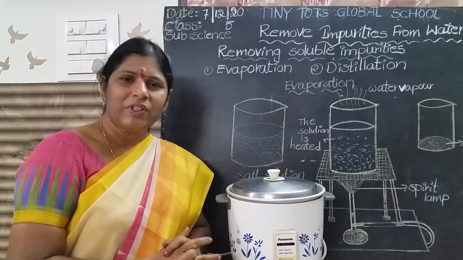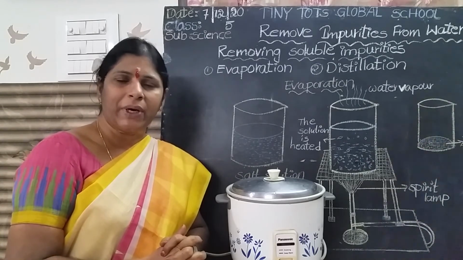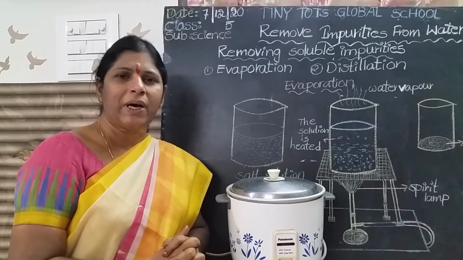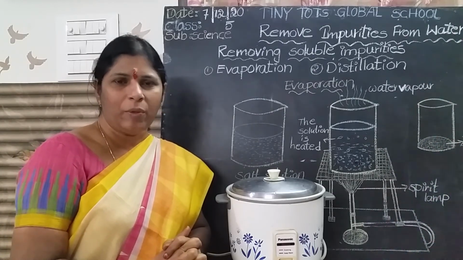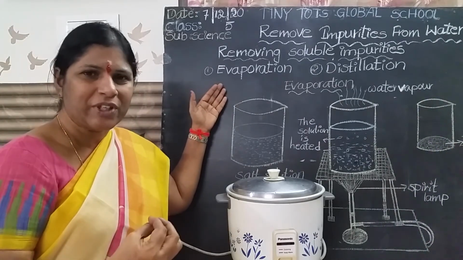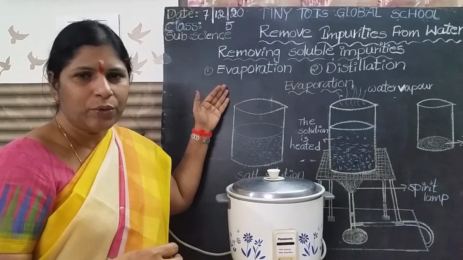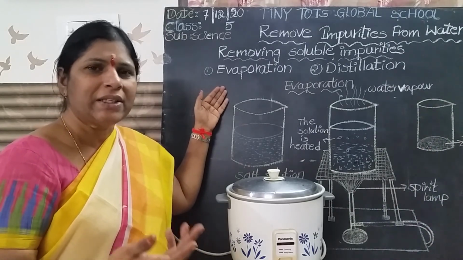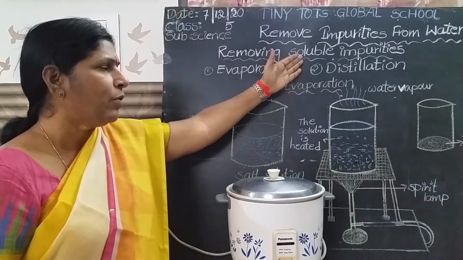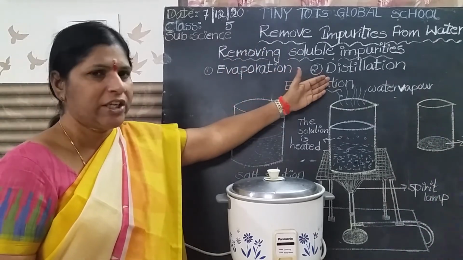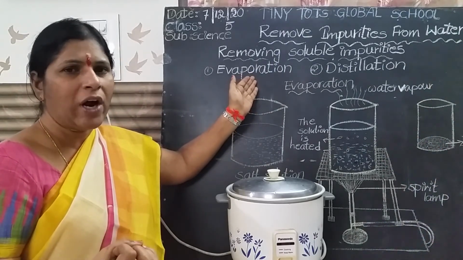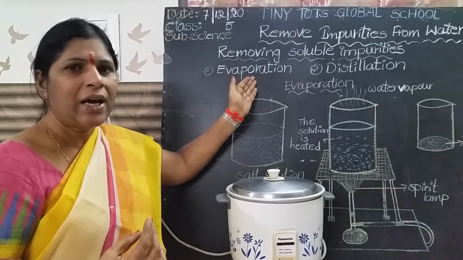The process of changing water into water vapor from the boiling water. Water changing into water vapor on heating is called evaporation. In this process, we can recollect the dissolved substance, that is the salt, and we lose the water, that is the solvent. So we can remove the soluble impurities from the water by evaporation and distillation. By evaporation, we can recollect only the salt, and we lose the water.